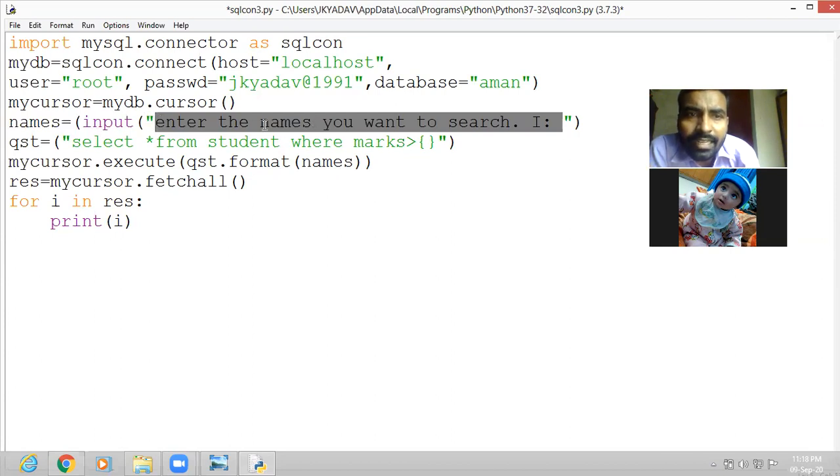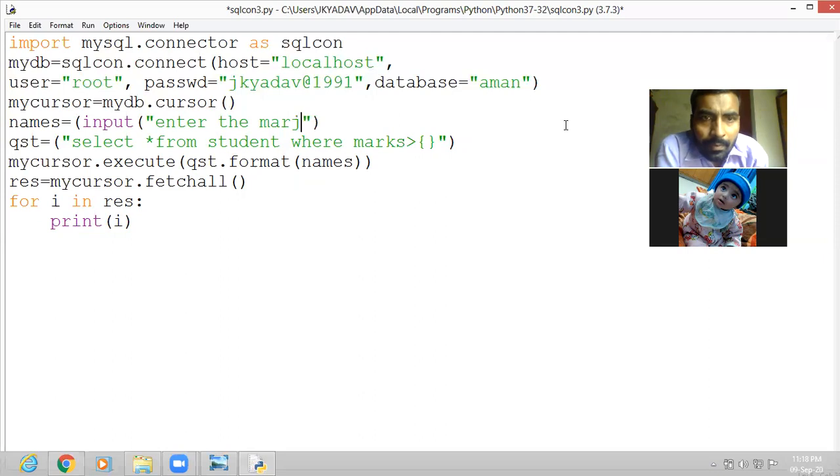So enter the marks. Here we will write: enter the marks condition. Enter the marks or mark after which you want to display.